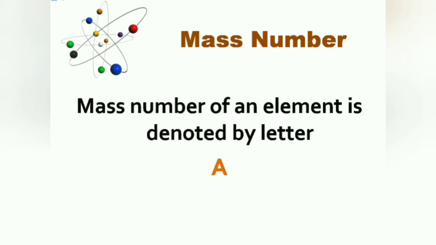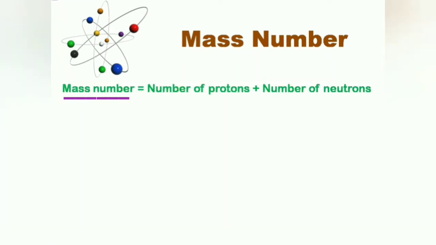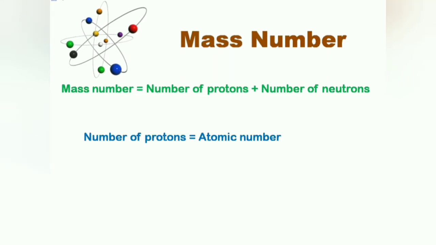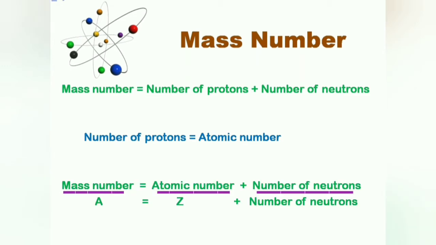Now let's see how mass number is related to atomic number. Mass number is equal to the number of protons plus the number of neutrons. Since the number of protons in an atom is equal to the atomic number of the element, the above relation can also be written as: mass number equals atomic number plus the number of neutrons.